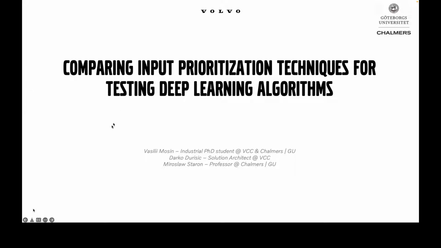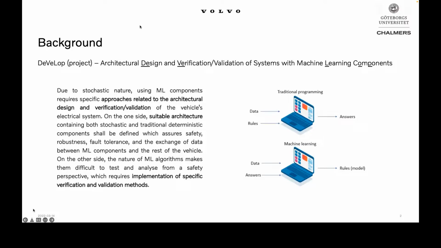Probably in the beginning, a few words about our DEVELOP project. It's an acronym from the architectural design and verification validation of systems with machine learning components. So basically, we are looking into different research directions related to the architectural design and testing of machine learning systems.